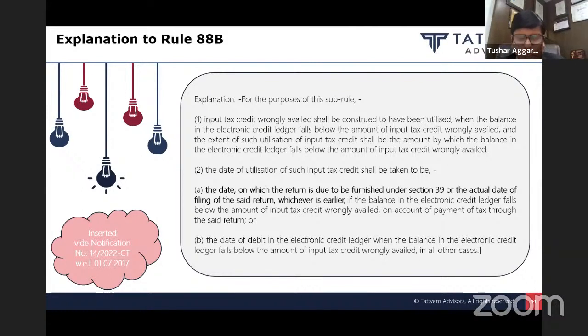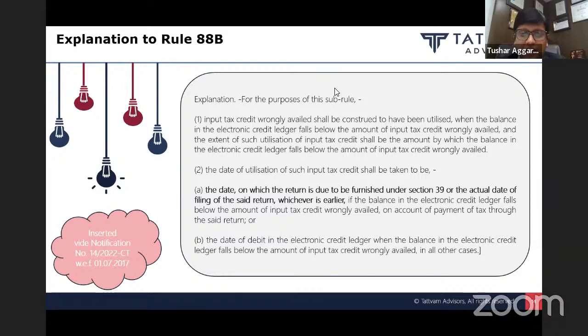Now let me add another twist to this example. I had taken 5 lakh rupees of input tax credit. In January, February, March, my balance was 5 lakh rupees. In April, my balance reduced to 4 lakh rupees. Again, in May, my balance increased to 5 lakh rupees, and May, June, July, August, it's still 5 lakh rupees. So it is only for 1 month that my balance reduced from 5 lakh to 4 lakh, and thereafter it again got to 5 lakh rupees in the month of May. Whether interest will be levied on this 1 lakh only for the April month, or it will be levied from April to August.